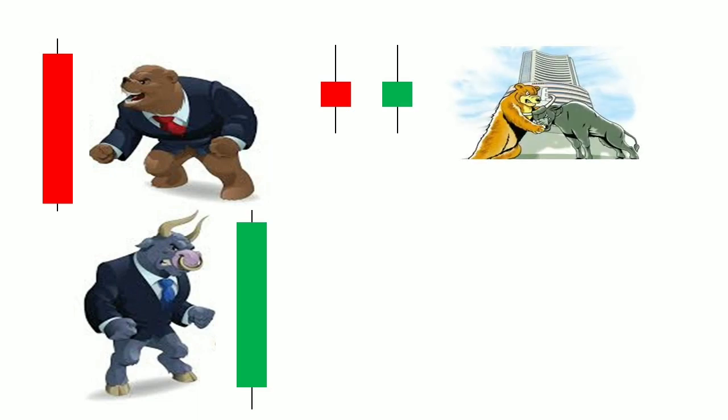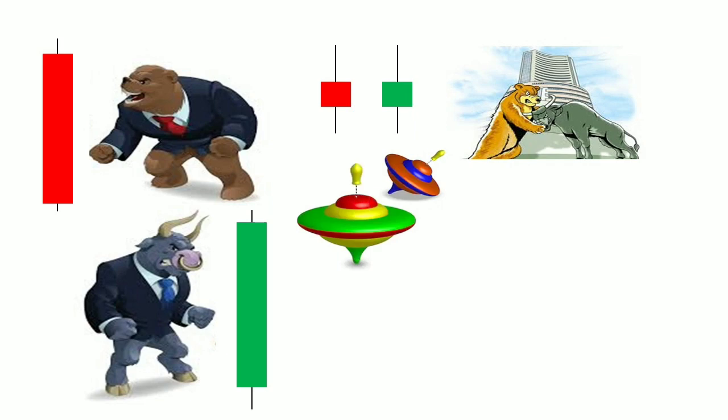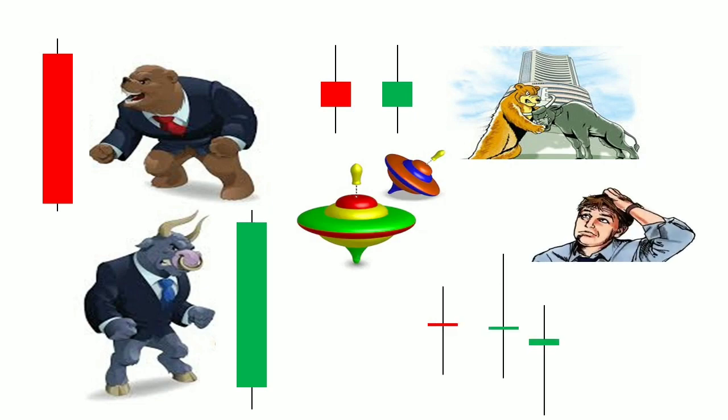There can be candlesticks having small real bodies. They represent a tug of war between bulls and bears. They are called spinning tops. These spinning tops do become important when part of certain formations. The spinning top can be either red or green. Sometimes the real body is so small that on the candlestick it appears as a horizontal line. This means the market opened and closed at the same level. Such candlesticks are called dojis. The position of shadows on these dojis makes them important indicators.